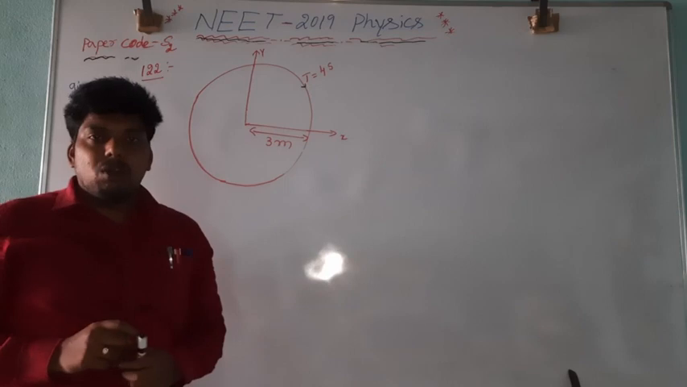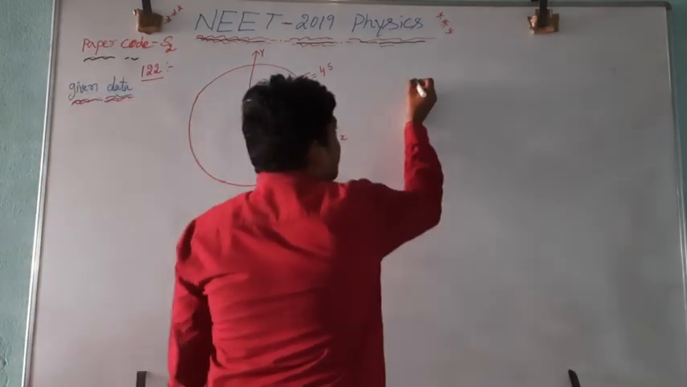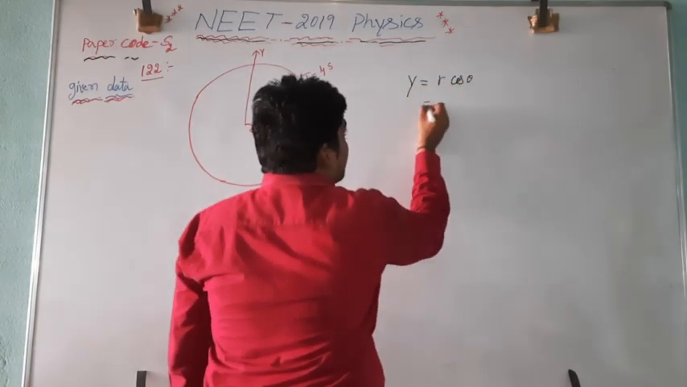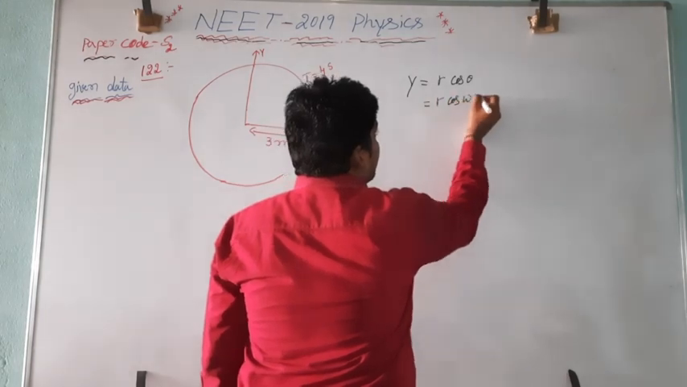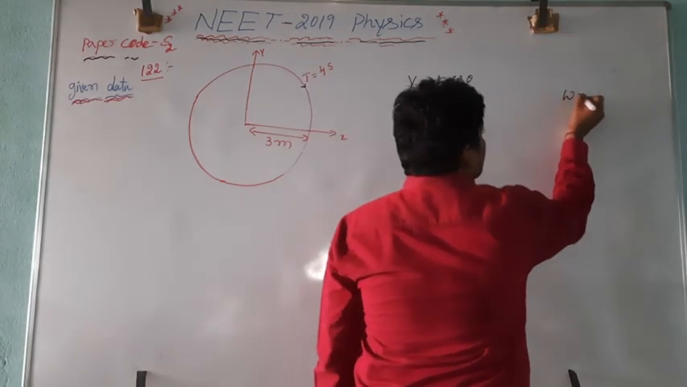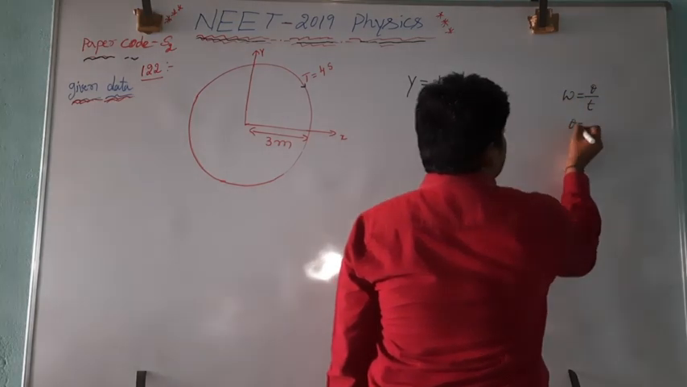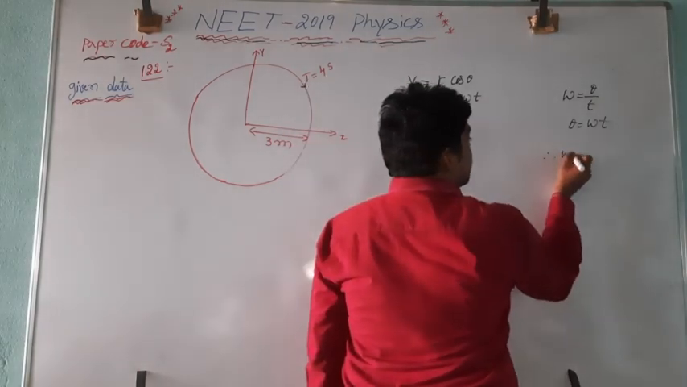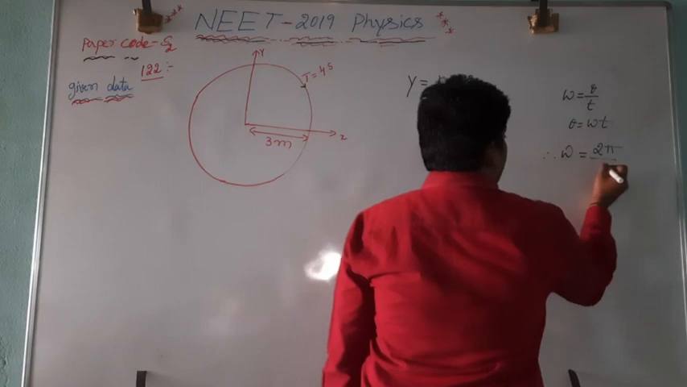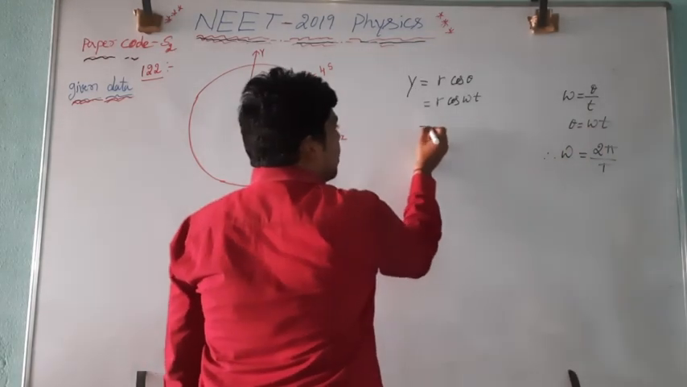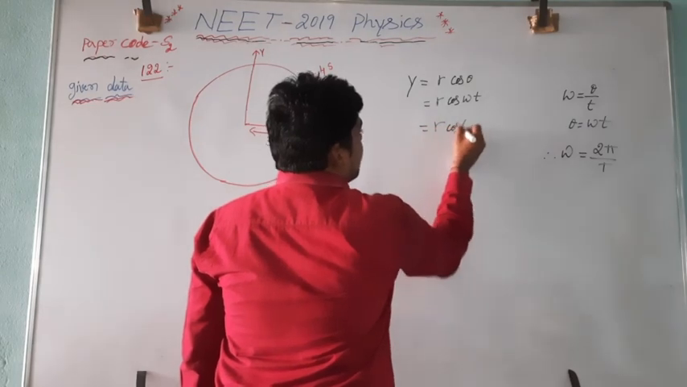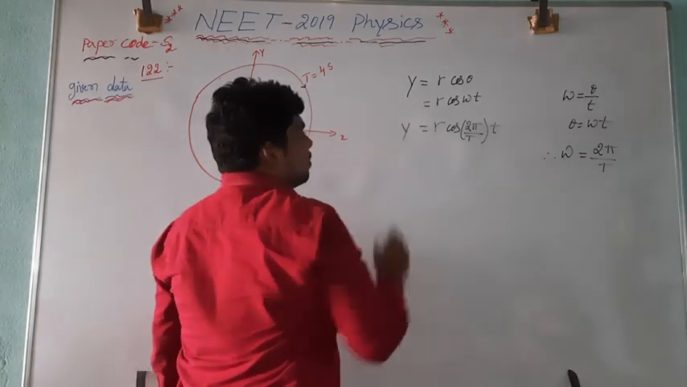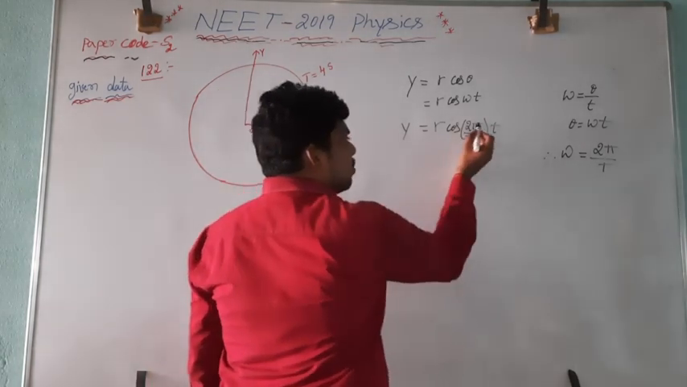If you observe all the four options, the displacement equation is given by y is equal to r cos theta, or else we can write r cos omega t. Why? Because omega is equal to theta by t, so theta is equal to omega into t. Also we know omega is equal to 2 pi by T. Now substitute this: y is equal to r cos 2 pi by T into t.